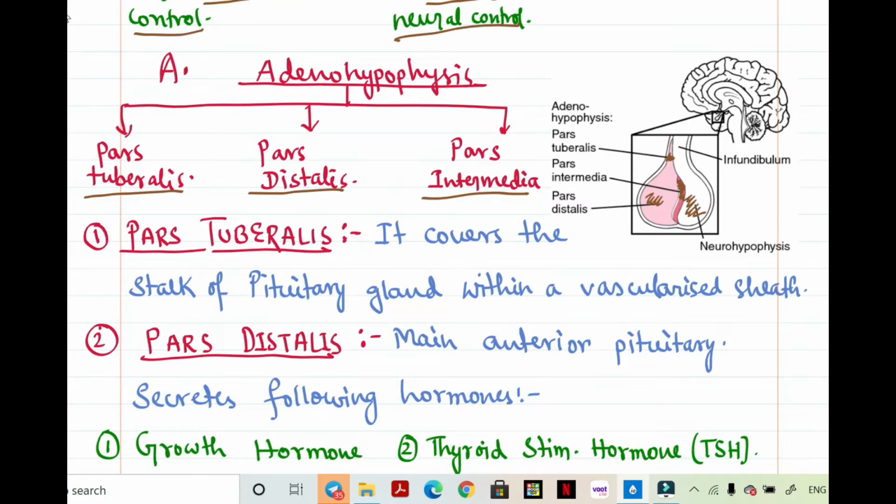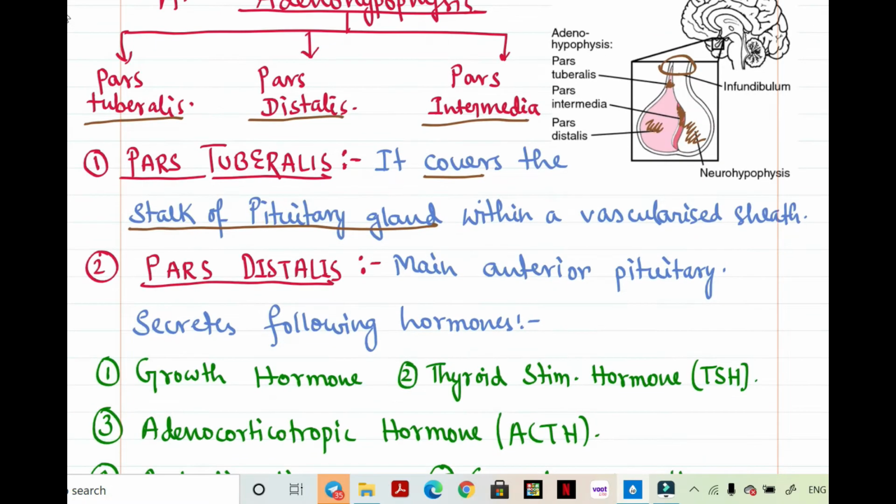Now, first talking about pars tuberalis, it does not secrete any hormones. Then what is its function? It covers the stalk of the pituitary gland within a vascularized sheath. This stalk, this infundibulum, is also a part of the stalk. So the stalk means this part in the diagram. So the pars tuberalis covers this stalk of the pituitary gland within a sheath, and this sheath is vascularized. That means vessels can be found.